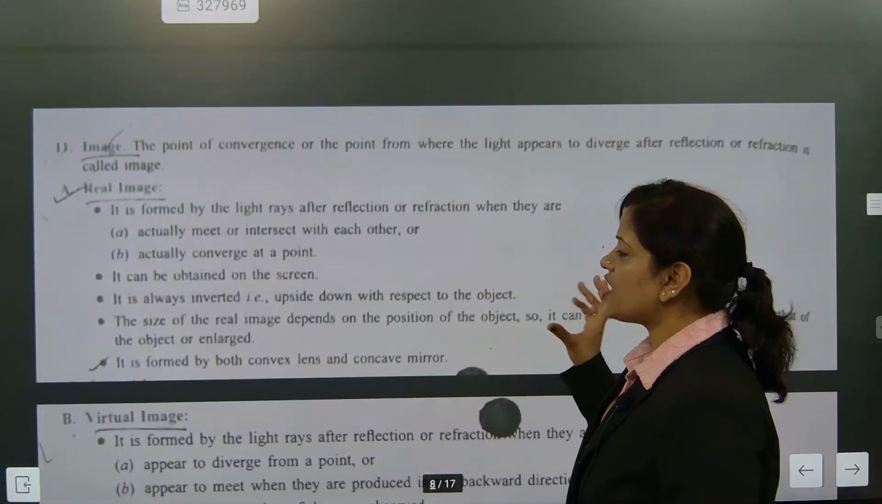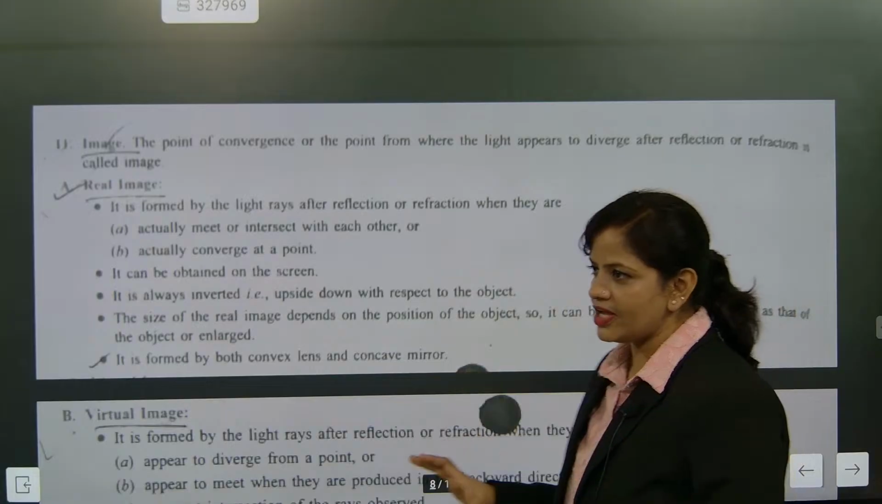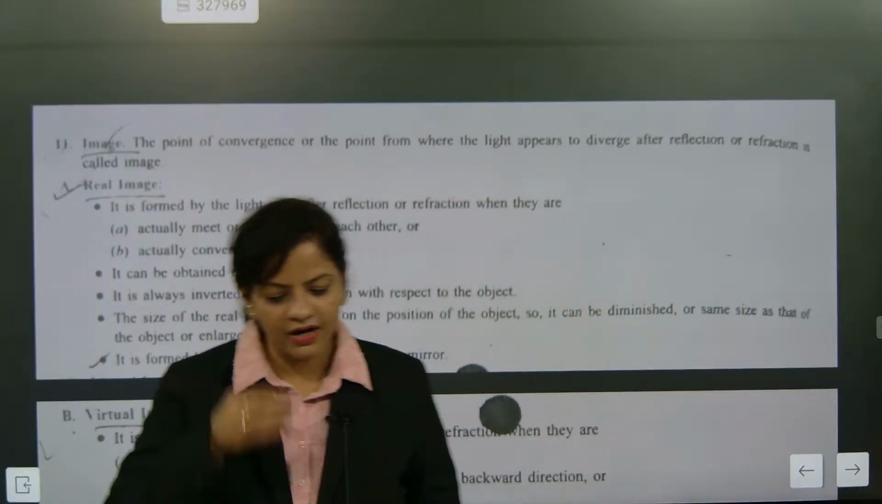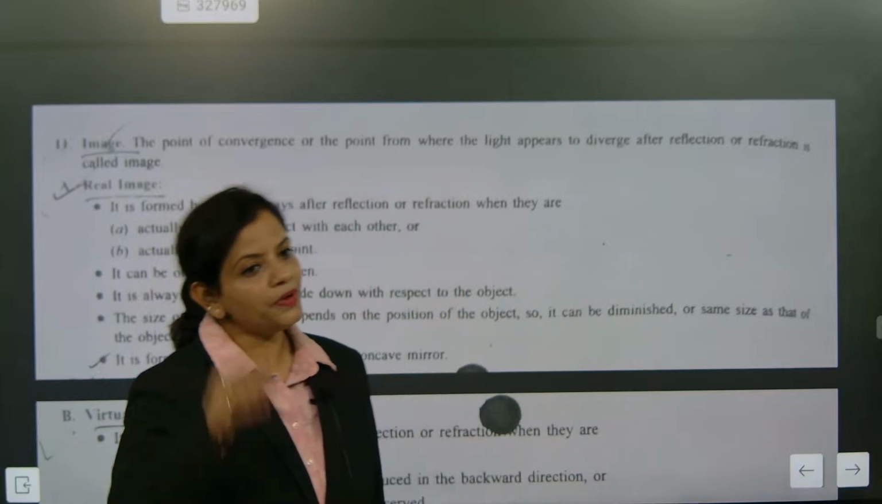Now image and real image. What is the difference between image and real image? So now look here.